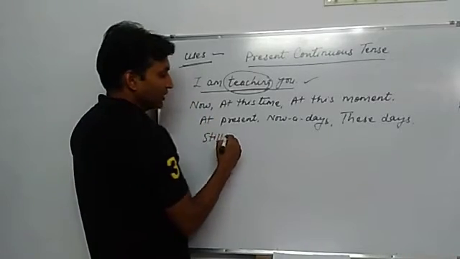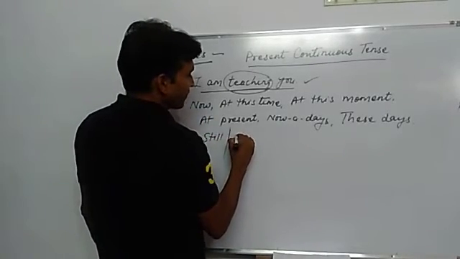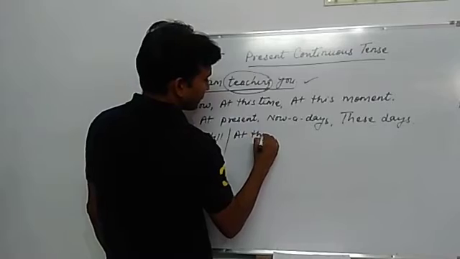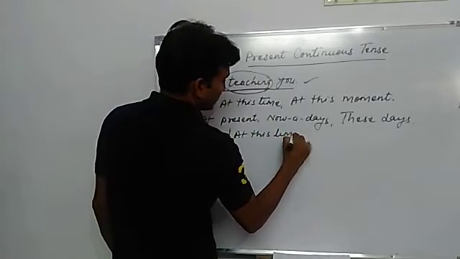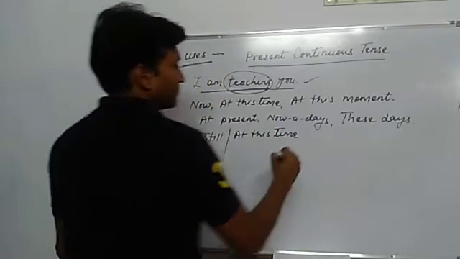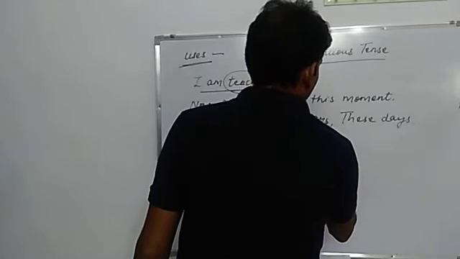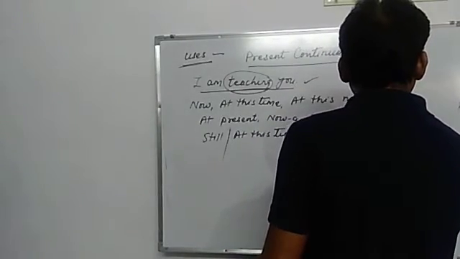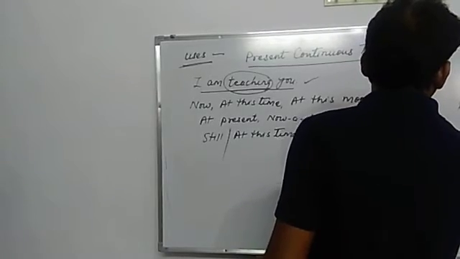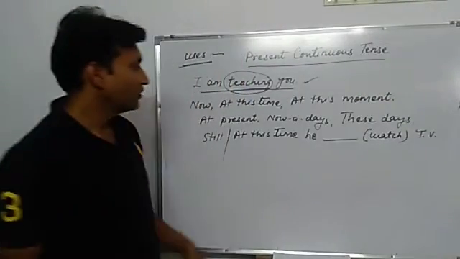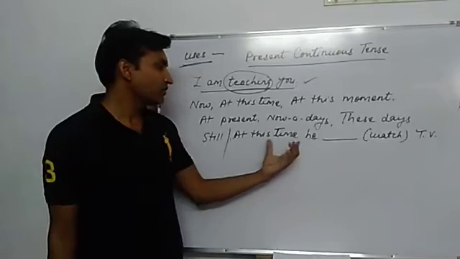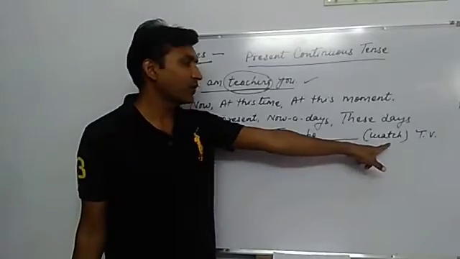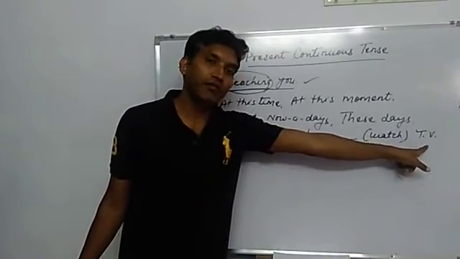For example: at this time he, blank, and in brackets there is watch and TV.